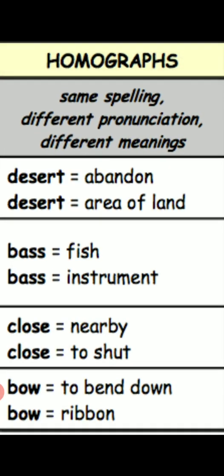What are homographs? Same spelling, different pronunciation, different meaning. Here, desert. Desert means to abandon. Desert, an area of land. Next, bass: fish. Bass: instrument. Close: nearby. Close: to shut. Likewise, bow: to bend down. Bow: ribbon.